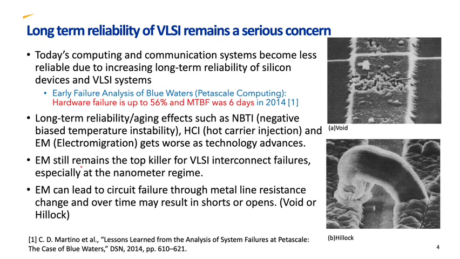Electromigration still remains the top killer for VLSI interconnect failures, especially at the nanometer region in modern VLSI circuits. Electromigration can lead to circuit failure through metal line resistance change and over time may result in void or hillock, as you can see.